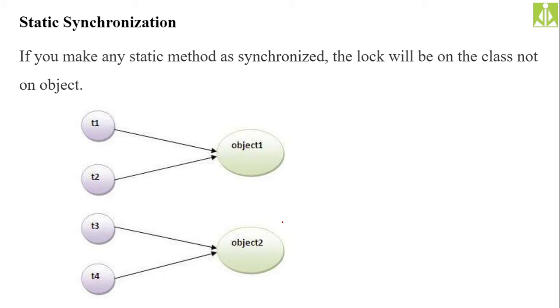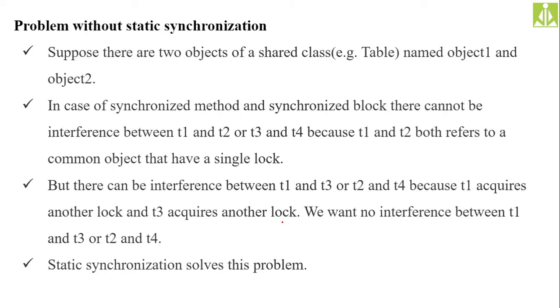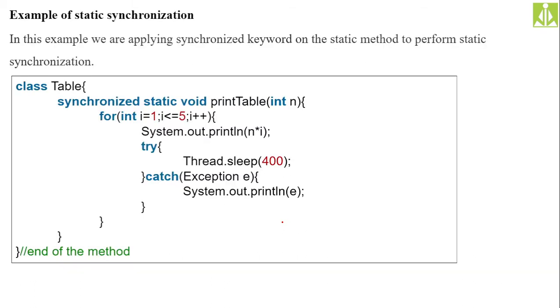So if you make any static method synchronized, then the lock will be on the class but not on the object, because there is no object reference needed in order to invoke a static method. Okay, hopefully you understood. Just go and see here. Suppose there are two objects; in order to differentiate between the objects sharing the content, we have to go for this static synchronization.